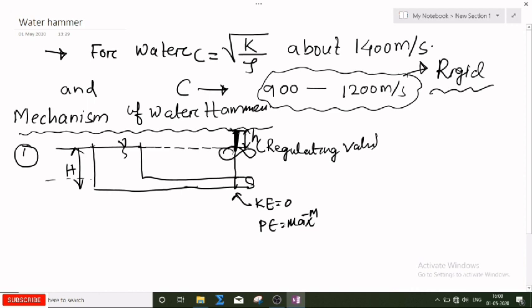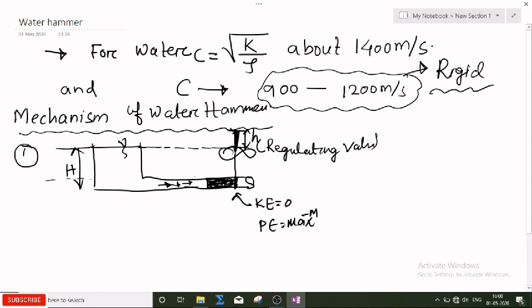Now earlier the water was flowing in this direction. As there is a blockage at this point, the water is now becoming at rest. Suppose this is the zone of the water which is now at rest, but this water is still flowing.